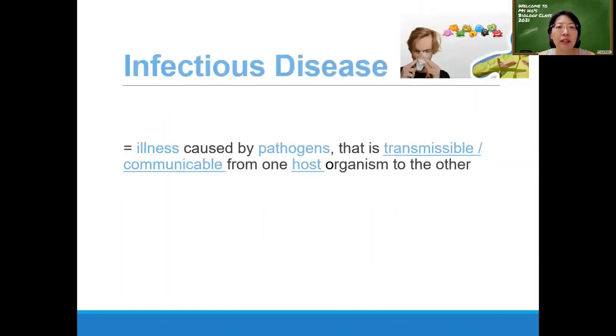Okay, infectious disease. So what about putting the word infectious together with the disease? So what is infectious disease? Disease is an illness, right? So you cannot use back the same word disease. So you have to say an illness, or disorder, caused by pathogens, that is transmissible or communicable from one host organism to the other.